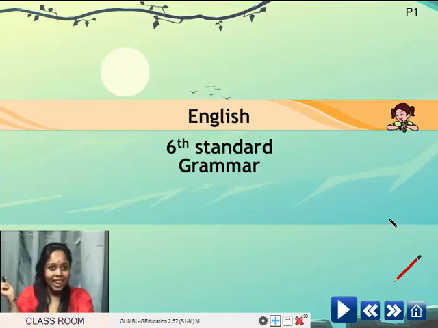In today's class, we will learn regular and irregular verbs. But I shall start the class with a beautiful rhyme. I will sing it first and then you'll have to recite it along with me. Okay?